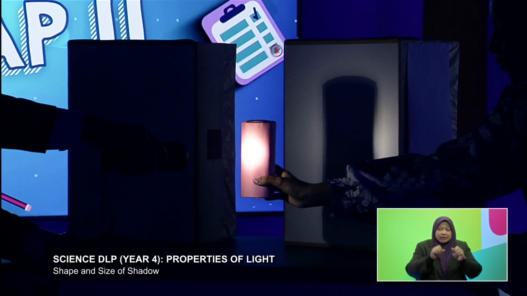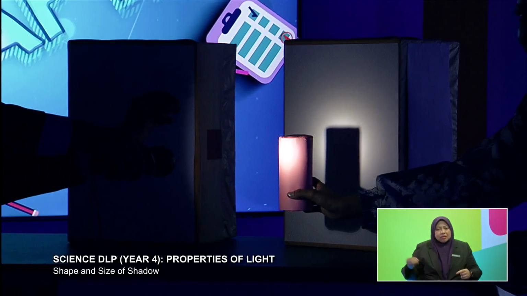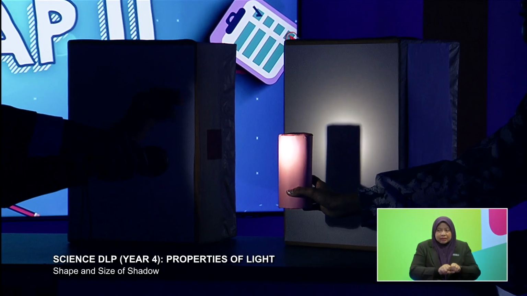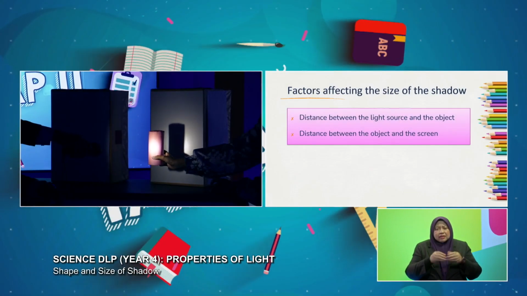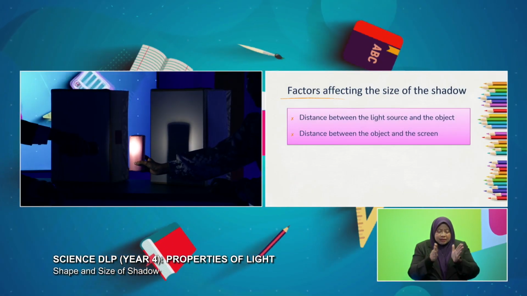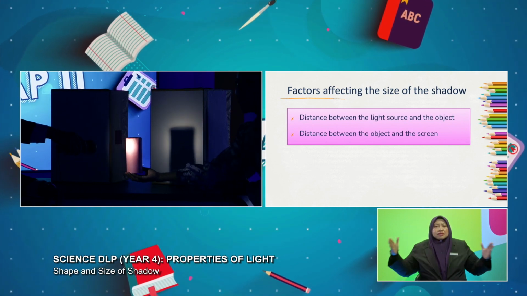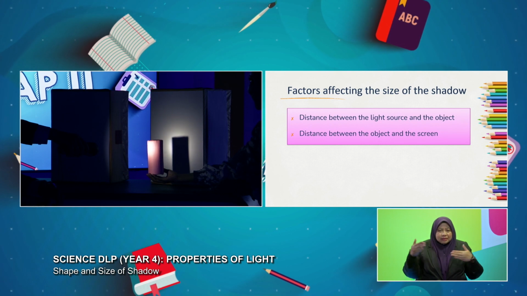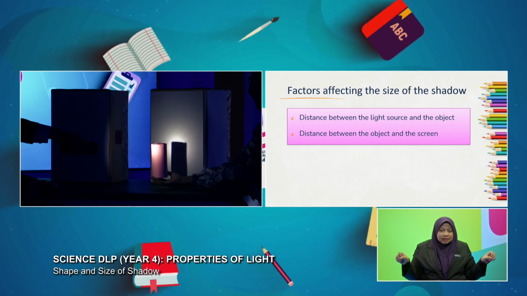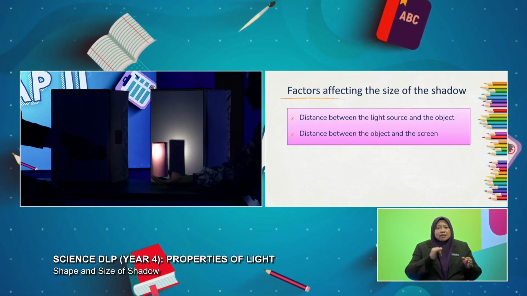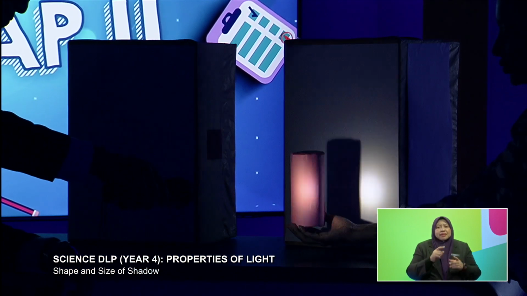Let's move it closer. When the distance between the screen and the object is nearer, the size of the shadow is also smaller. Let's try that again, Mr. Quack. As you move further, bigger, and smaller as you get closer to the screen. Oh, it's becoming almost the same size. I hope everyone at home understands the concept of how to change the size of the shadow.